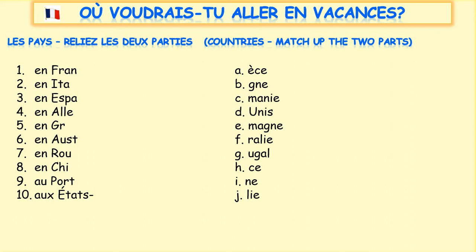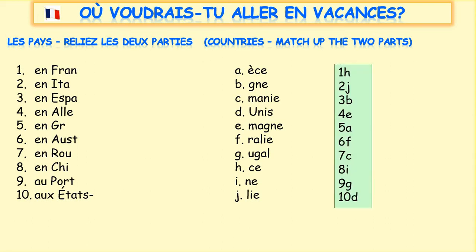Okay, so here come the answers. Number 1, en France, 1H. Number 2, en Italie, 2J. 3, en Espagne, remember that GN, en Espagne, 3B. Number 4, en Allemagne, again that ny sound, so that's 4E. 5, en Grèce, 5A, with that grave accent on that E in the middle of the word Grèce.